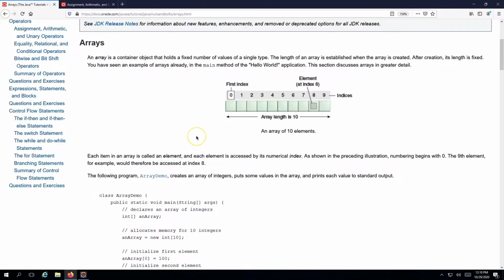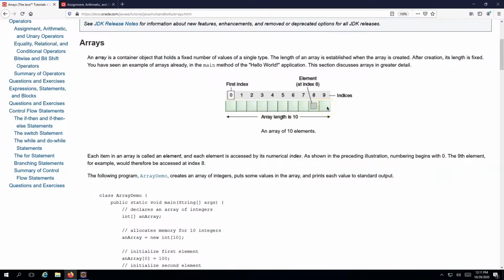As I described earlier, an array is basically a container which can store values, or a sequence of values, or sequence of numbers, or sequence of characters into itself. We can think of it as a box which can store all the values in a continuous fashion. As you can see here, this is just a pictorial representation, and this is coming from the official Java docs. If we create an array of size 10, then we have these 10 blocks created here. So the number of boxes here is 10.